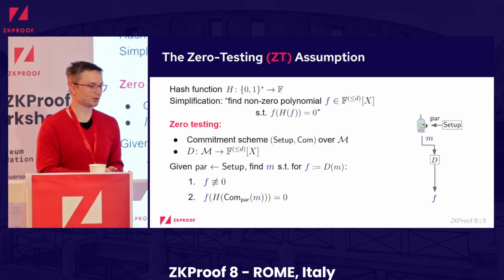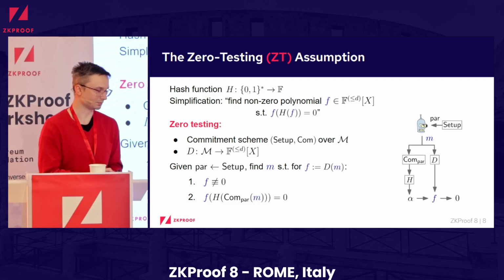Okay, so the adversary gets the parameters of the commitment scheme and should return some message such that decoding this message gives us this univariate polynomial f. And also in our case, the commitment scheme will be deterministic. So when you commit to it, you always get the same value, you hash it, and then you get, in the protocol, maybe a challenge in one of the rounds, alpha. And if alpha is the root of f, then you break the assumption.